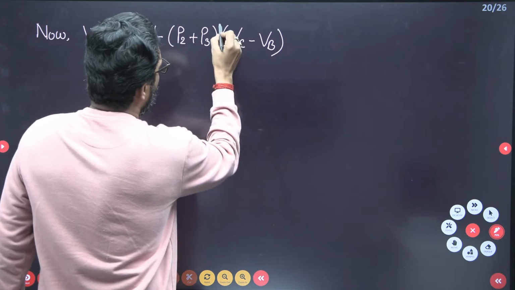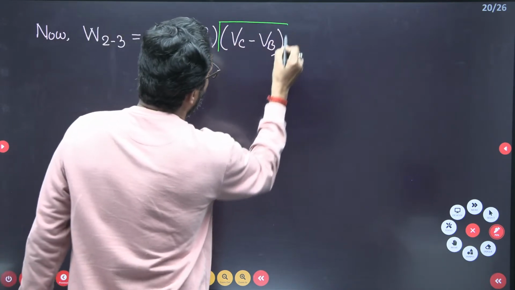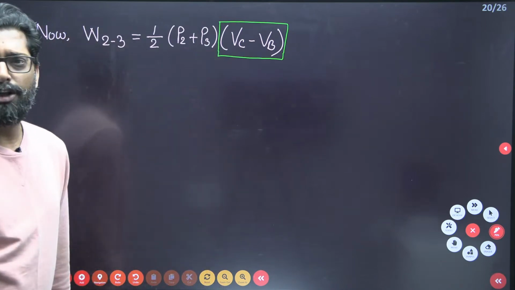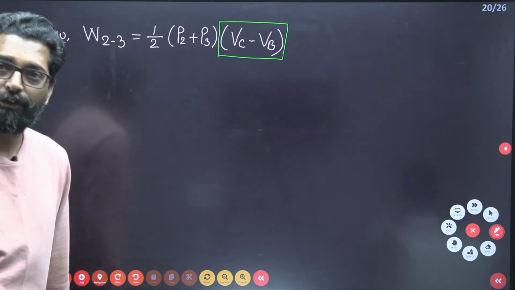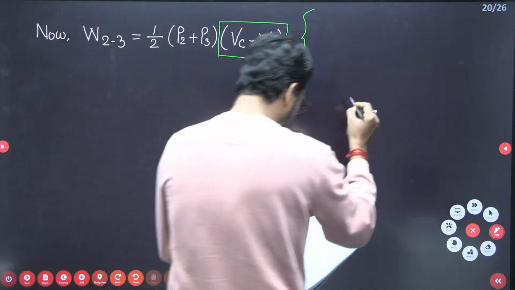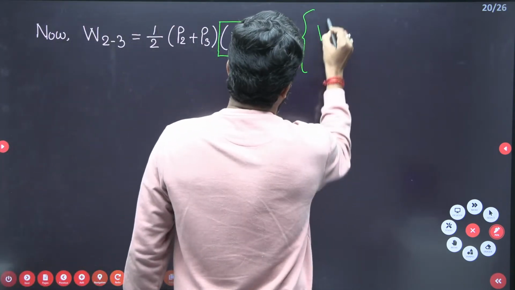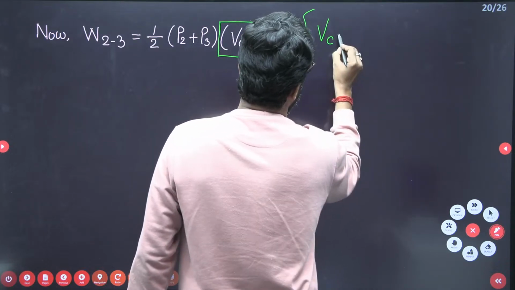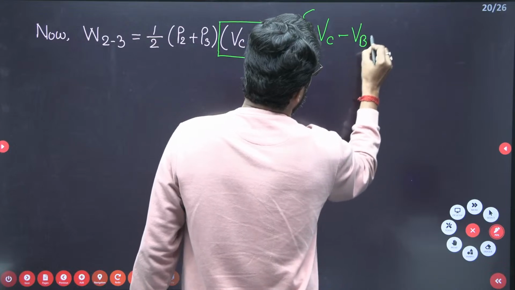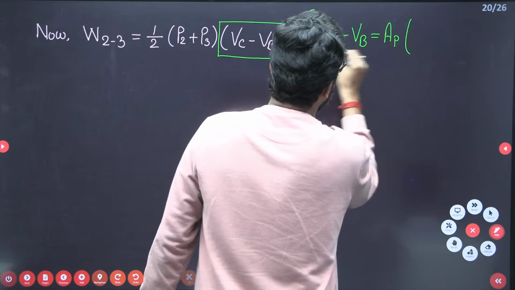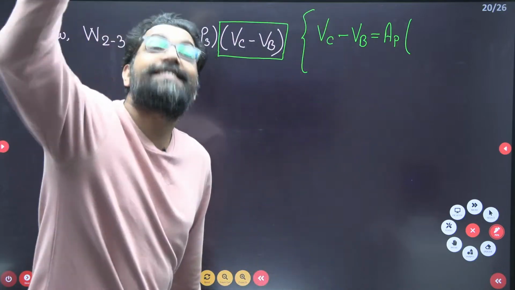Now, my dear, what is this one? You have P2, you have P3. So, what is VC minus VB? It is the area of the piston into X3 minus X2.